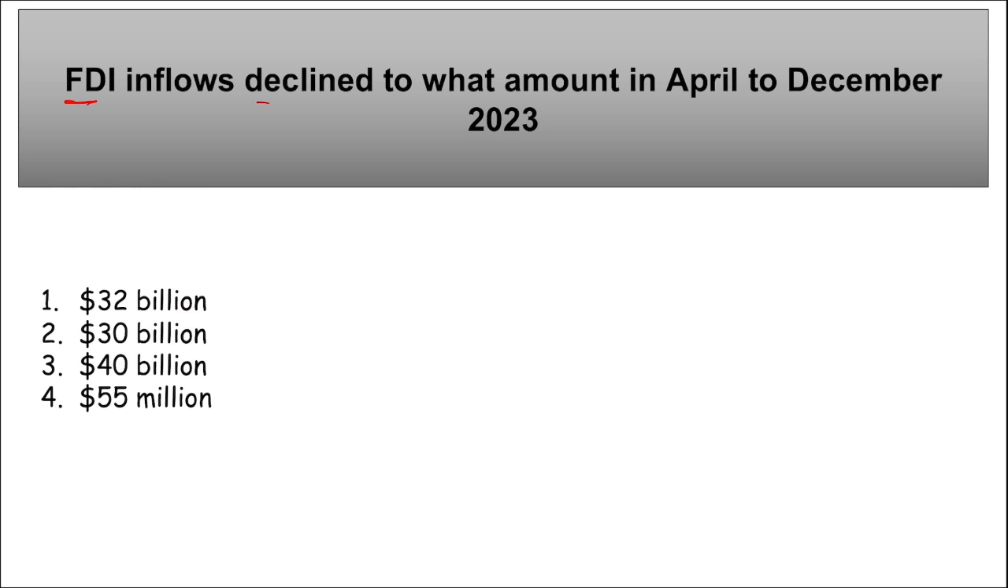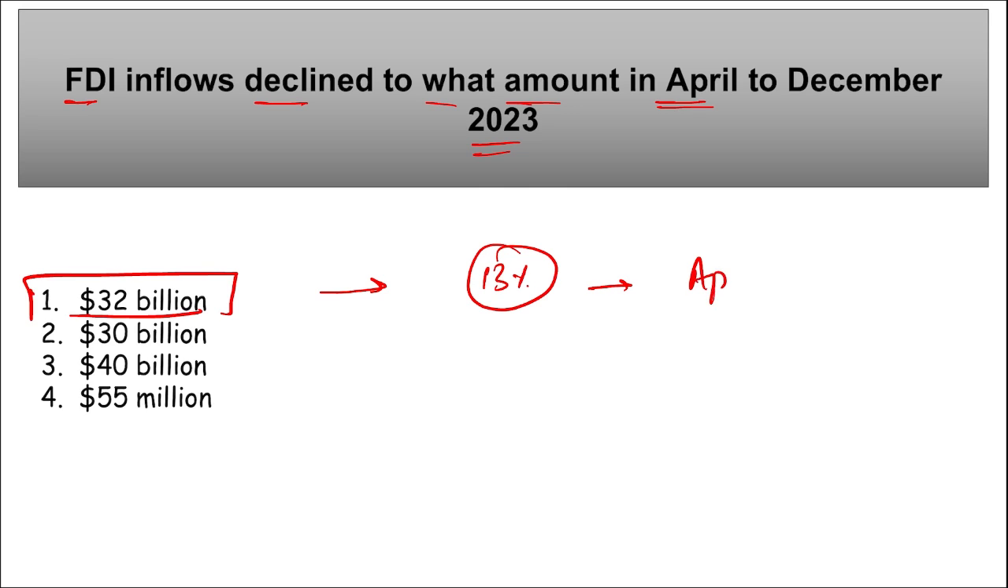Next, FDI inflows declined to what amount in April to December 2023? So remember the FDI inflows. What is FDI? Foreign direct investment, right? So the amount of money that was invested by foreign individuals in India has declined to what amount? It declined to $32 billion, and India saw a drop of 13% in FDI from April to December, right? Take a note of this. And this was basically due to lower investment in sectors such as computer hardware, software, telecom, auto parts, and pharma, as per the government data.